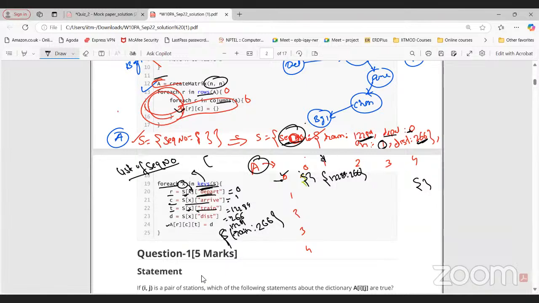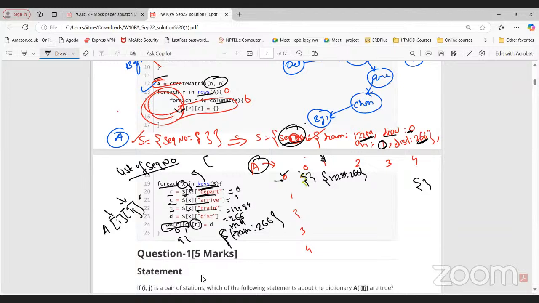A is a matrix, so it will have rows and columns, and we always represent a matrix like A[i, j]. It means the ith row and jth column, and that particular value will be something here. So A[R][C] means the 0th row, first column, which was basically an empty dictionary.